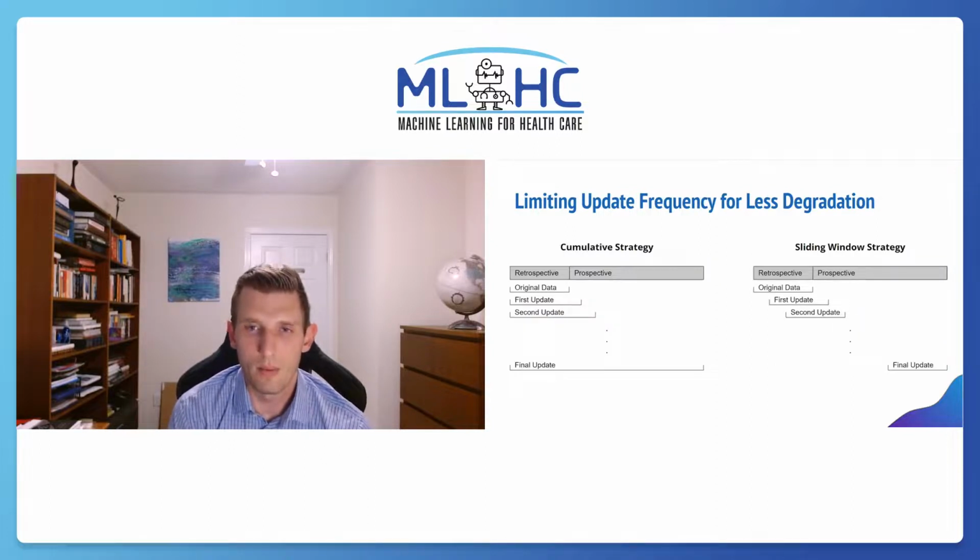Every time a model is updated, there is a chance for degradation. More frequent, smaller updates provide more chances for degradation to occur compared to less frequent, larger updates, even when the total amount of data used for both is the same. We consider two update strategies to test the effect of update frequency.